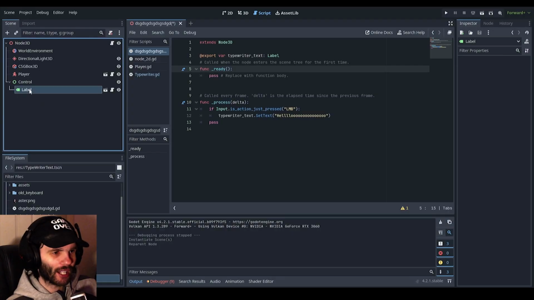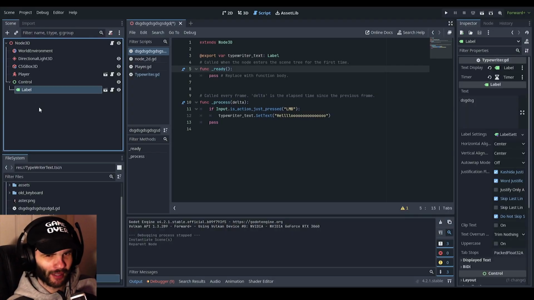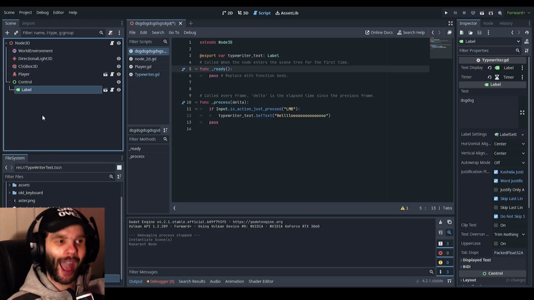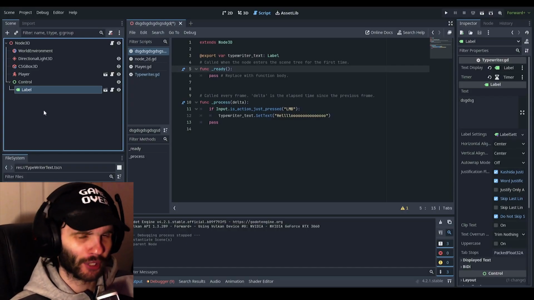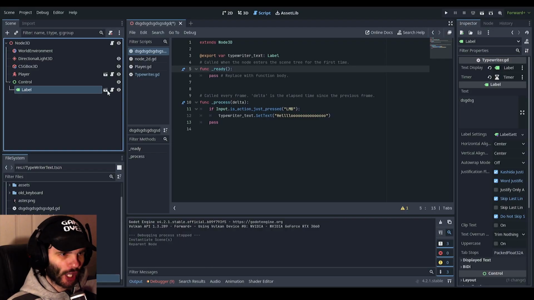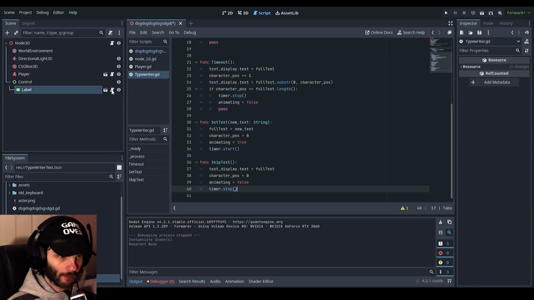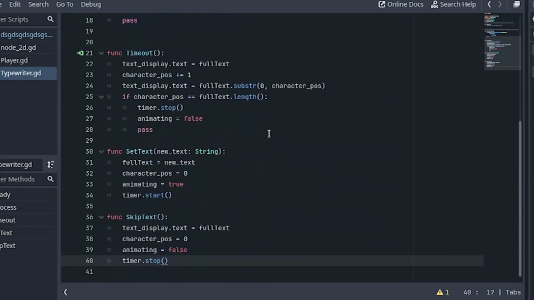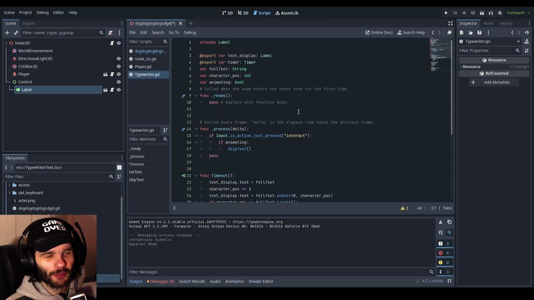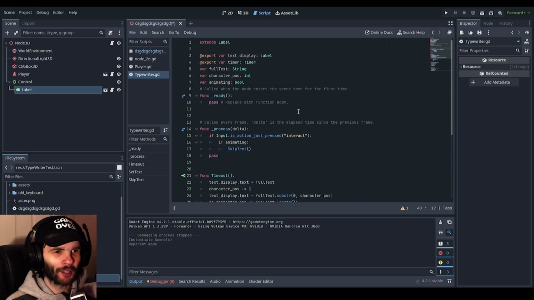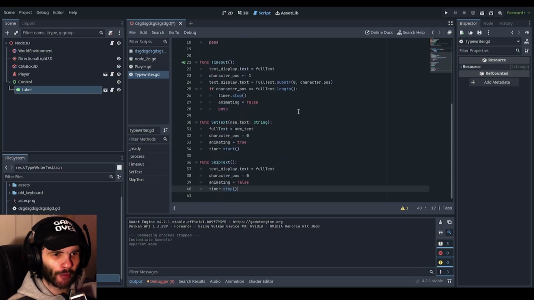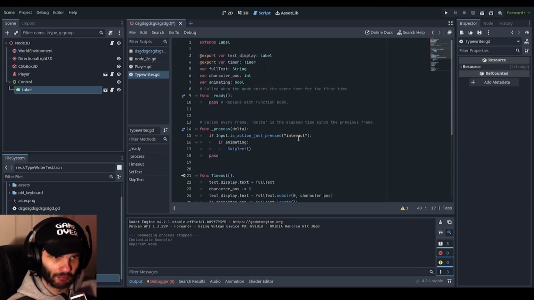It's called a label. That's what I called it anyway. That's what it comes as: you add the label in and it's called label. So if we go to the script, we have all of this. Now, all you really need to do is copy it down and try to understand everything that's going on here, but if you need some help, then I can help you out.